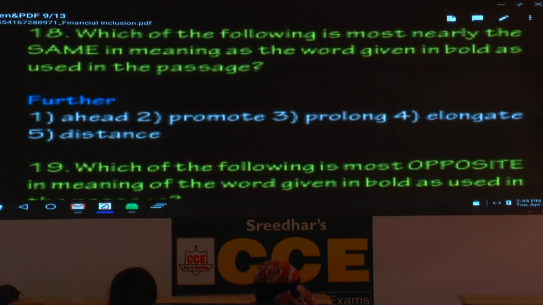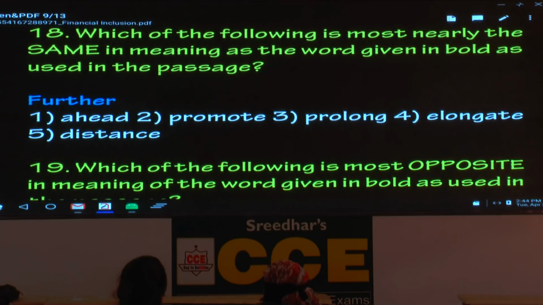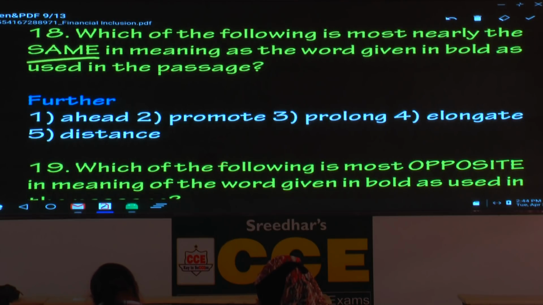Question number 18. Same meaning. What is the word here? Further. Now all of you go to the passage. What is the sentence in the second paragraph? These niche banks, underline the word niche. Niche means specific. Specific to a particular target group or a particular segment, market segment. These niche banks with lower entry-level norms than for normal commercial banks are meant to further inclusion. Please underline the word inclusion. Further inclusion. What do you understand?